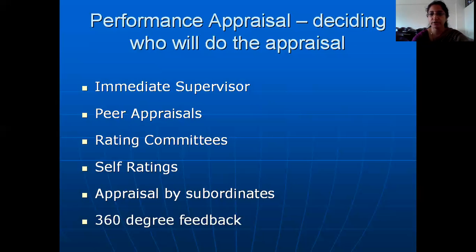A few disadvantages have been found from peer appraisal. One of the problems with a peer appraisal is it can result in something called log rolling. So what is log rolling here? Log rolling is where each of these team members speak amongst themselves and decide with each other, okay, I will give you a good feedback, you give me a good feedback, I will give that person a good feedback, he's going to give me a good feedback. This way they will predetermine with each other that they are going to rate each other quite high irrespective of how performance might have been. But this is quite a rare phenomenon.